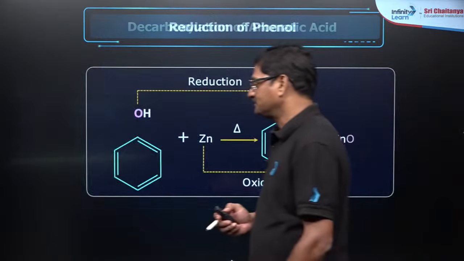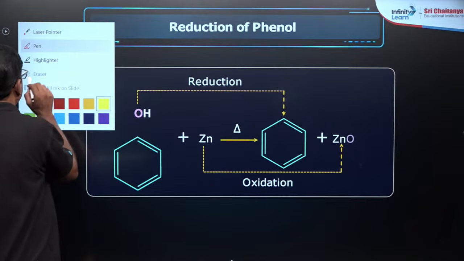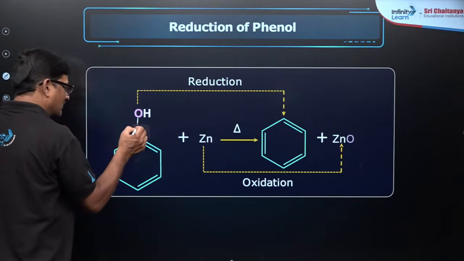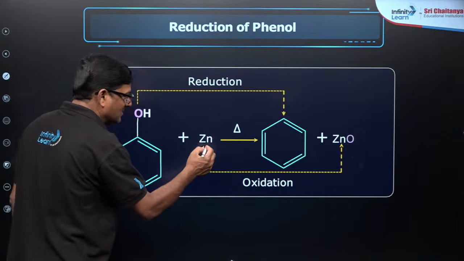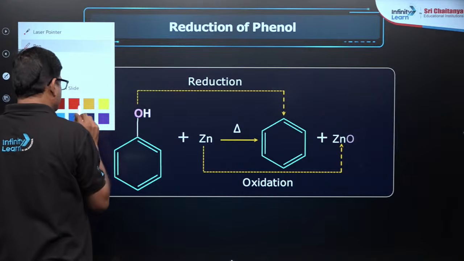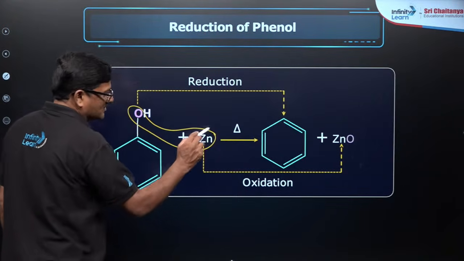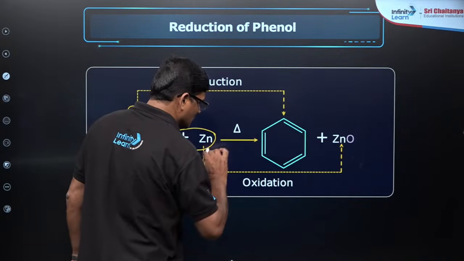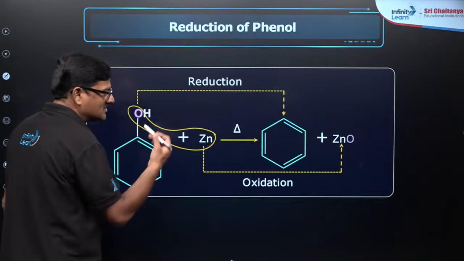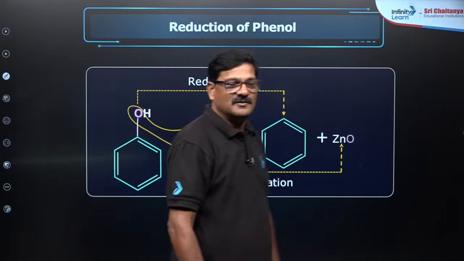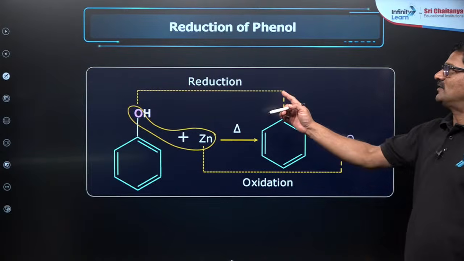Moving ahead here, this is your phenol, and this phenol is heated with zinc. So this zinc is going to take this oxygen out as zinc oxide. So zinc is oxidized and thus phenol is reduced. As a result of this, you got benzene as a product. So you can say this is the reduction of phenol.